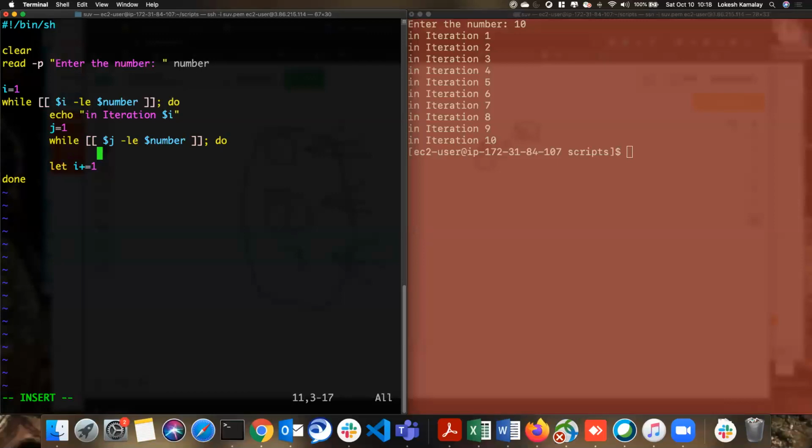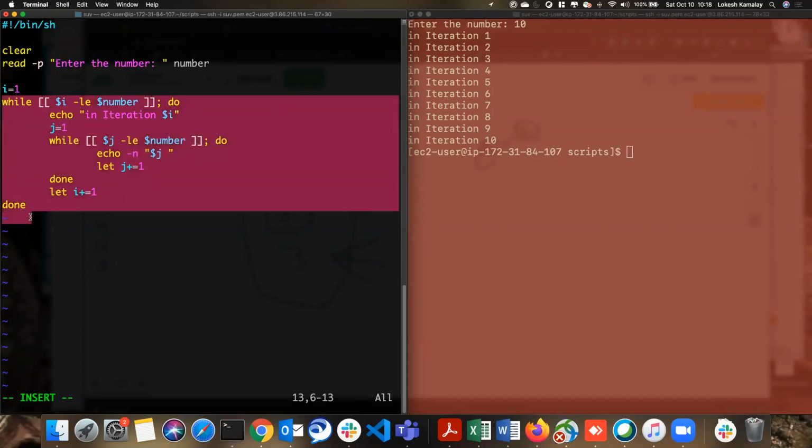Now the step: I'm just printing the number, so I would use echo -n here and print $j. I need to increase the counter, j plus equals 1. So I'm done here. Observe carefully.